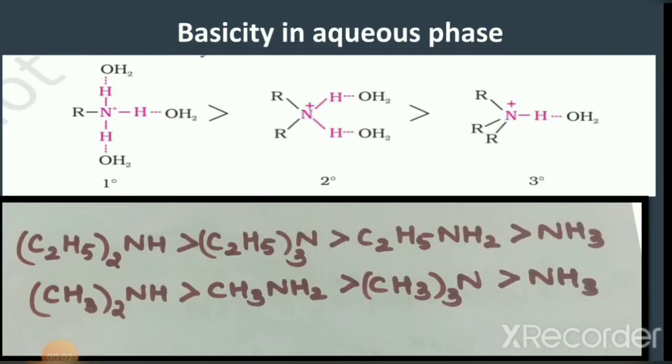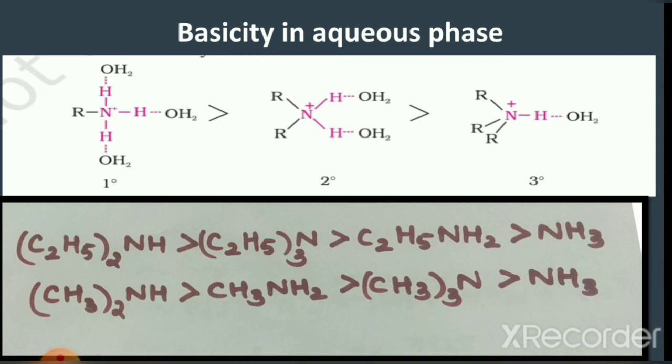Basicity in aqueous phase. What is the order of basicity of primary, secondary and tertiary amines in aqueous phase? The order is different from that found in the gaseous phase. To understand that, consider the primary amine RNH2, secondary amine R2NH and tertiary amine R3N. After protonation, RNH2, the primary amine, changes to RNH3+. Similarly, the secondary amine R2NH after protonation changes to R2NH2+, while the tertiary amine R3N changes to R3NH+.